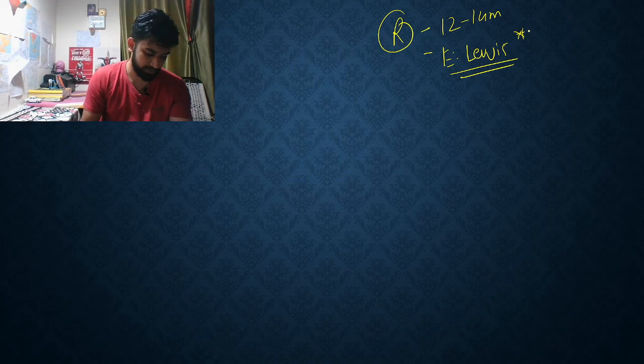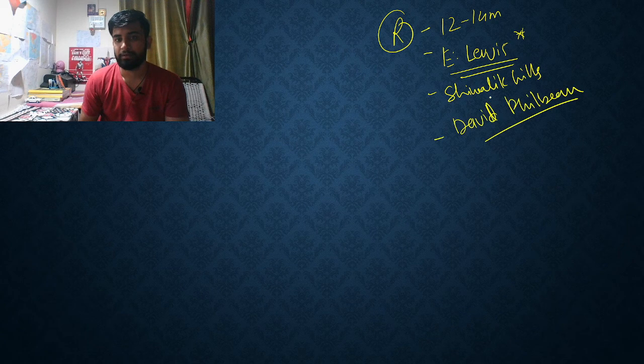In the last one I also wrote Edward only, so it's Edward Lewis, not Leakey. So the Ramapithecus part is over. Next place is Shivalik Hill. Then you have David Pilbeam, who basically found an upper jaw, a complete jaw.